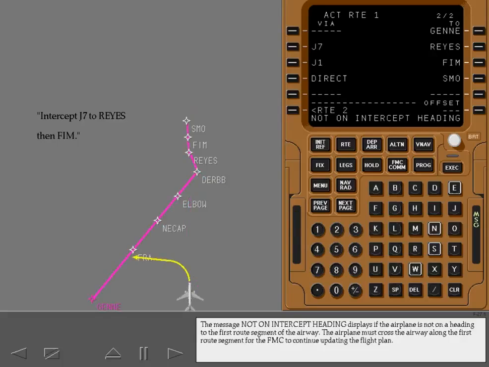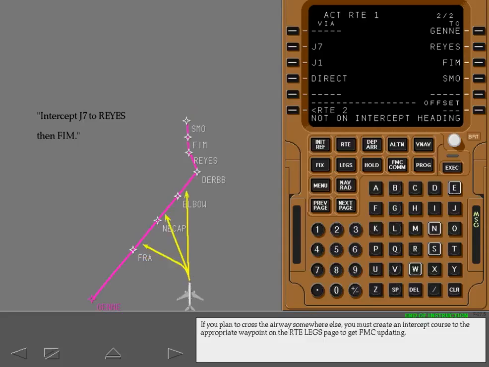The message "Not on Intercept Heading" displays if the airplane is not on a heading to the first route segment of the airway. The airplane must cross the airway along the first route segment for the FMC to continue updating the flight plan. If you plan to cross the airway somewhere else, you must create an intercept course to the appropriate waypoint on the route legs page to get FMC updating.